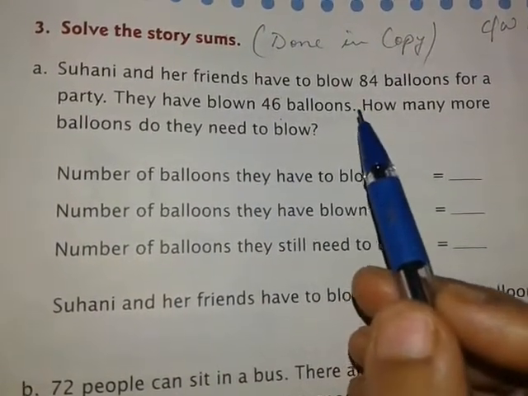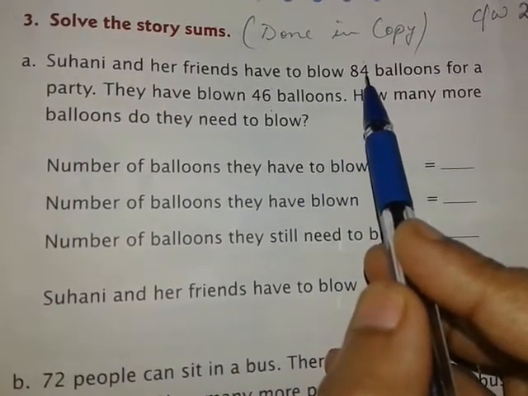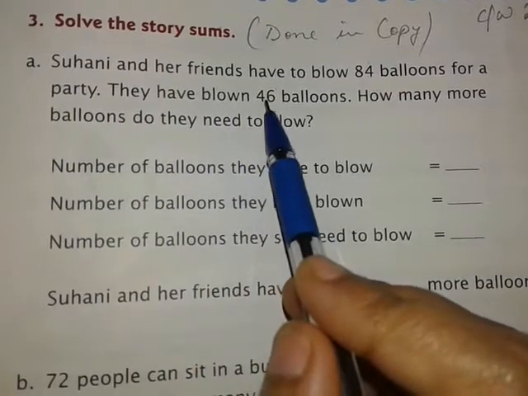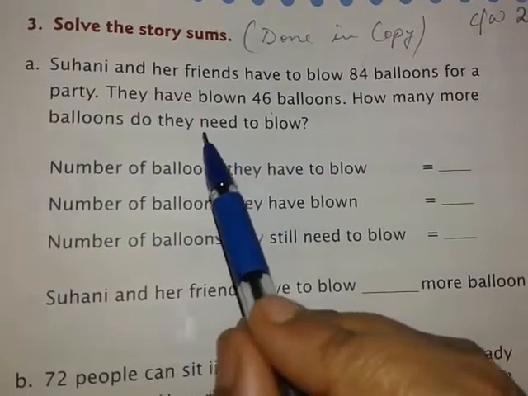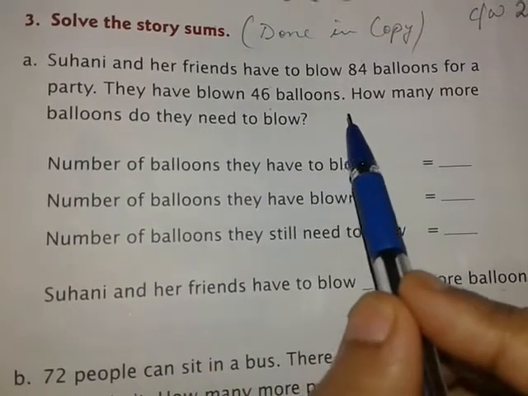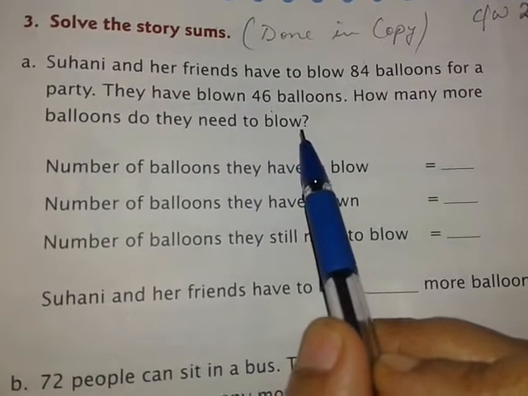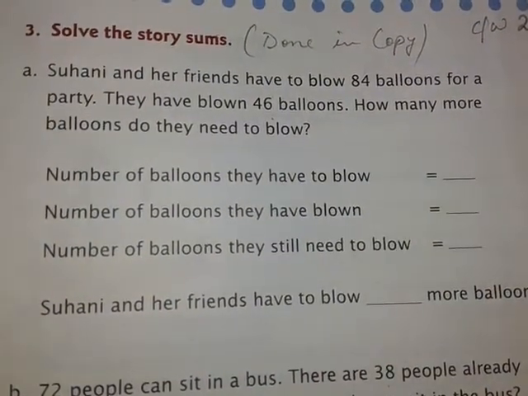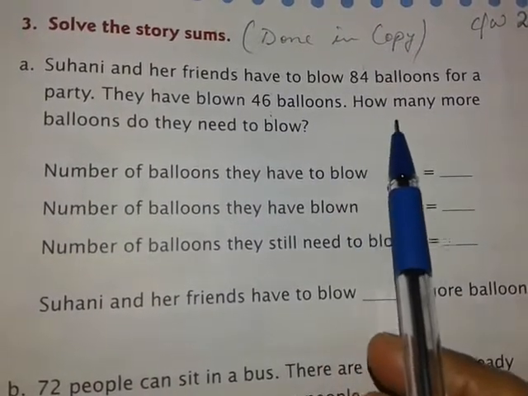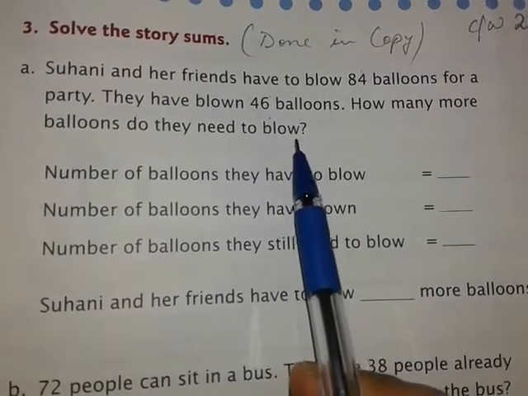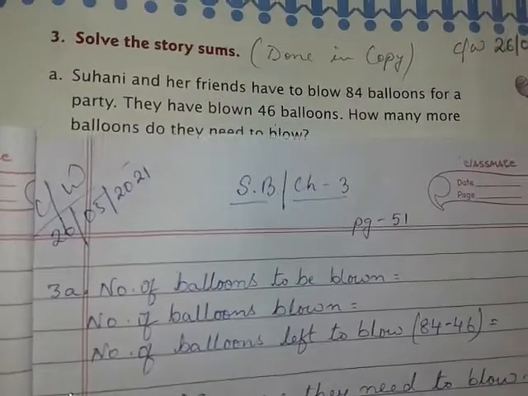But what has happened to these numbers? The first number is the number of balloons they need to blow, and the second number is the number of balloons they have already blown. You will have to find out the third number, that is, how many balloons they still need to blow. In this statement you can see neither "left" nor "in all"; those hints are not given. So by reading the statement you will have to understand which operation to follow. By reading this statement I have understood that we will need to do subtraction, and I will show you how I have done it.